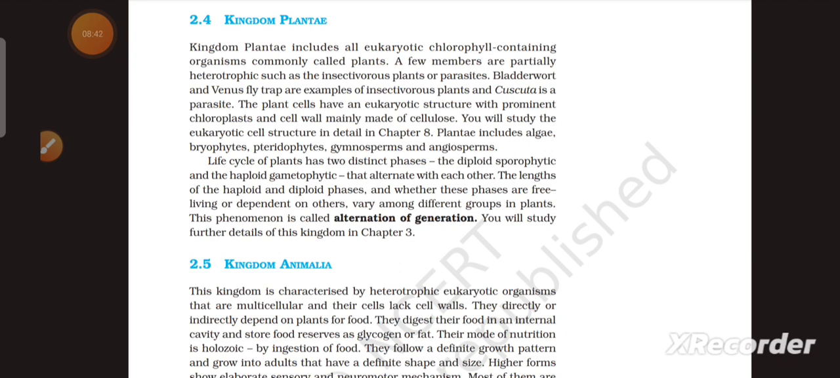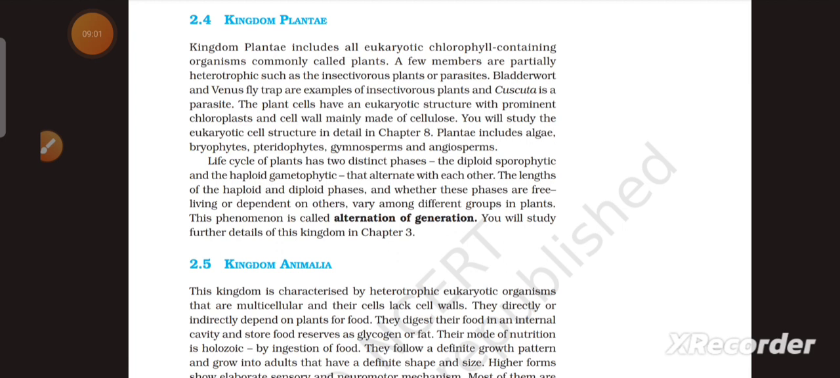The plant cell has a eukaryotic structure with prominent chloroplast and a cell wall mainly made up of cellulose. You will study the eukaryotic cell structure in detail in chapter 8. Plantae includes algae, bryophyte, pteridophyte, gymnosperm, and angiosperm.